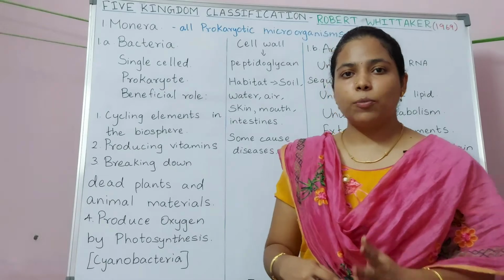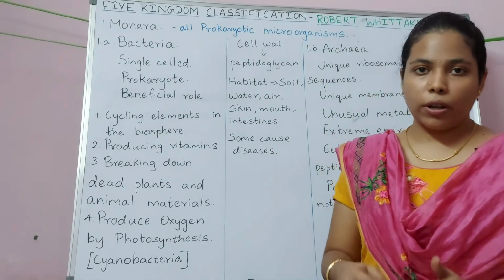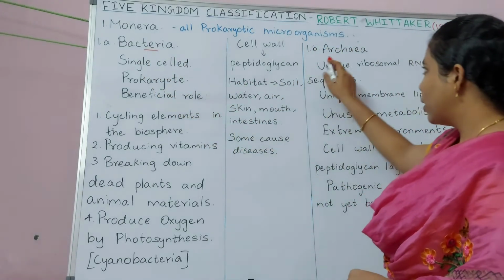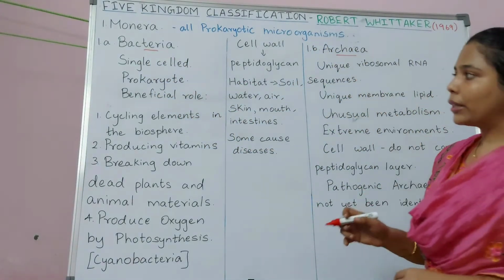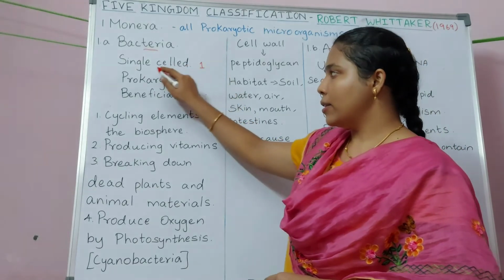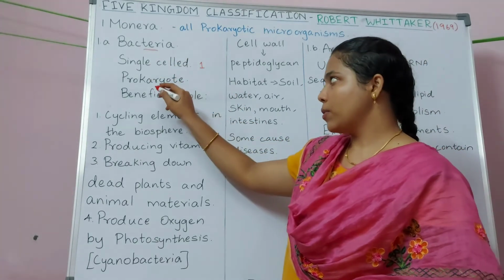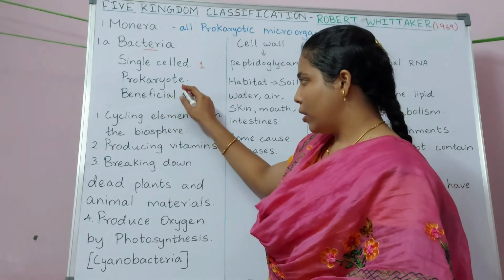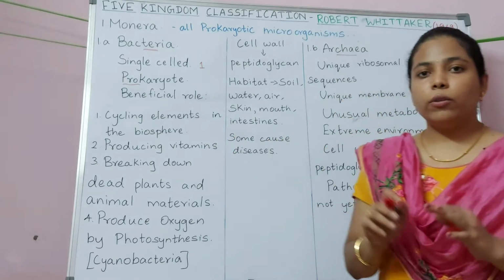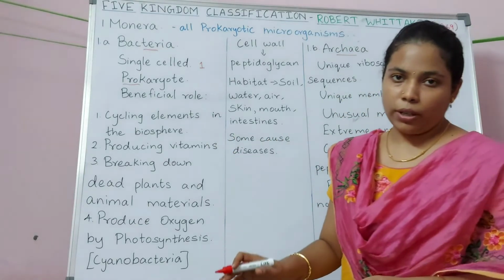So the first kingdom is Monera. Monera includes all prokaryotic microorganisms. So the first one is bacteria. Then we will see about archaea. Bacteria are made up of only one cell, and hence they are called single-celled organisms. They are prokaryotic in nature. Pro refers to before, karyote means nucleus. They do not have a well-developed nucleus.